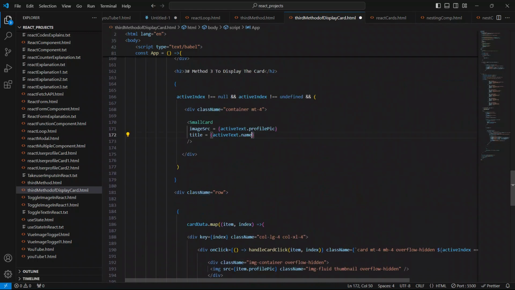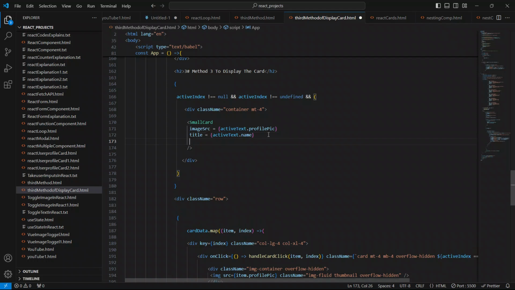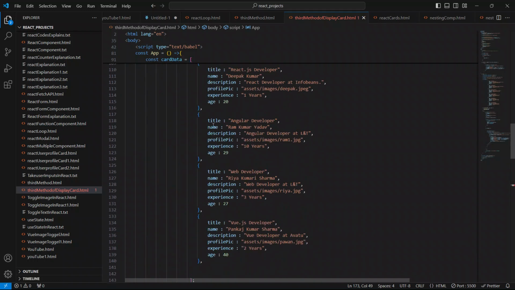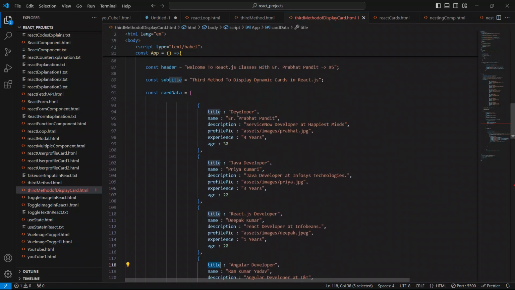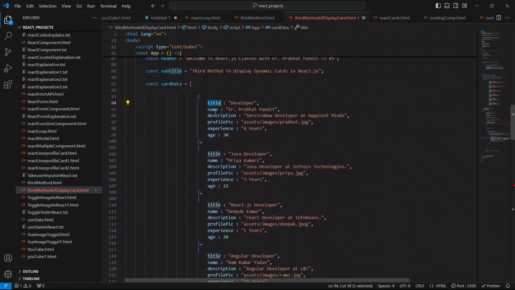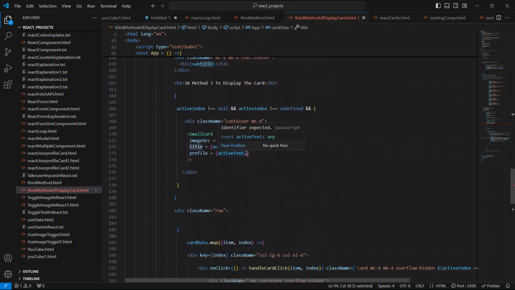So now we are gonna give the profile value, profile equal to, we will say open and closing braces like this. So copy this active text dot name, and we will just replace this. So now to show the profile or the title, we will just copy this title: Angular developer, web developer, Vue.js developer, React developer, Java developer, and developer. So copy this title from here and just replace this.